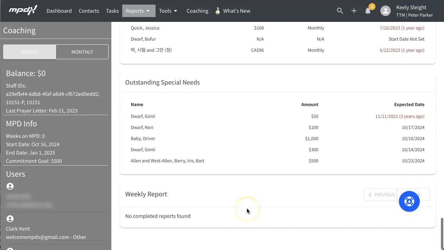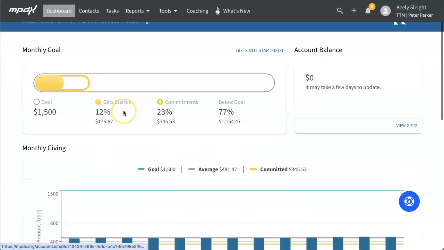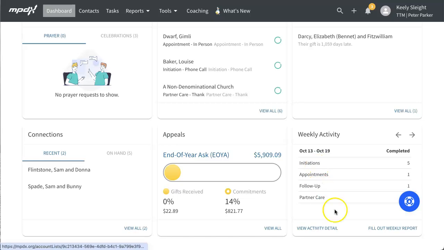The last section of the coaching report is the Weekly Report. If your MPDX account is associated with an organization that has provided MPD questions, when you click the Fill Out Weekly Report link on your dashboard, a box with a series of questions will pop up. The Weekly Report section of the coaching report is where MPDX stores any information entered.